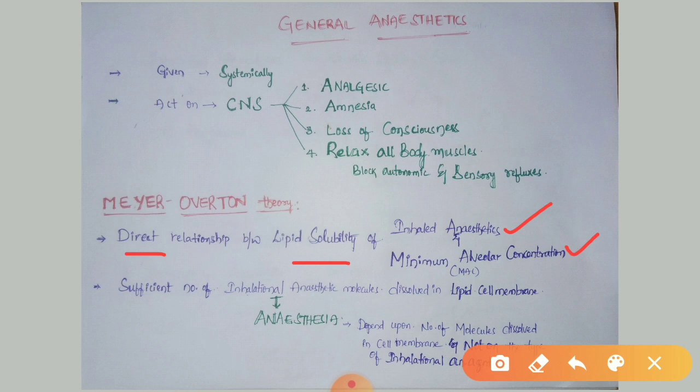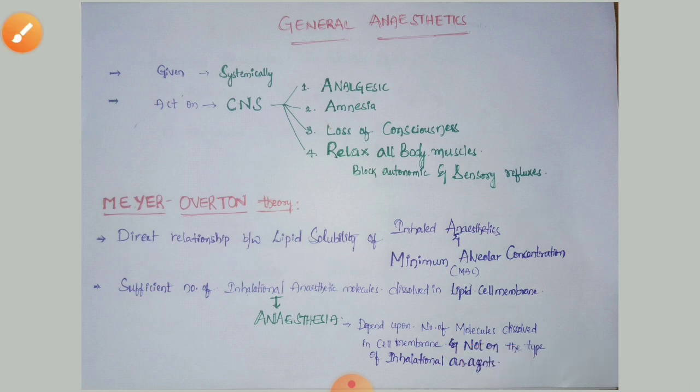A sufficient number of inhalational anesthetic molecules are to be dissolved in the lipid cell membrane. If a sufficient number of inhalational anesthetic molecules are not dissolved in the lipid cell membrane, then sufficient anesthetic effect will not be produced.